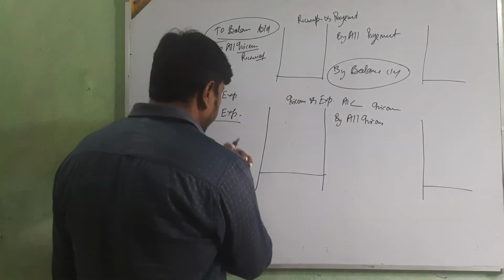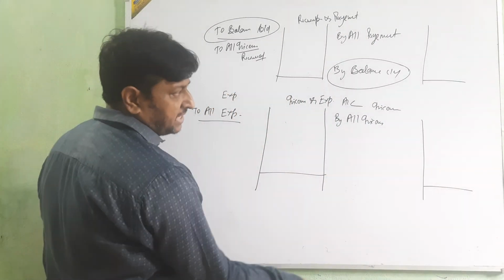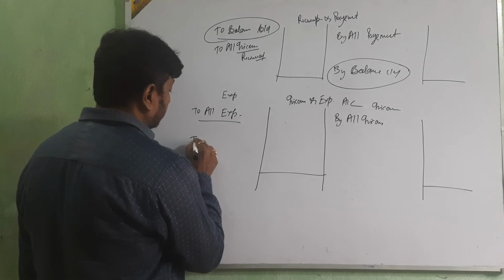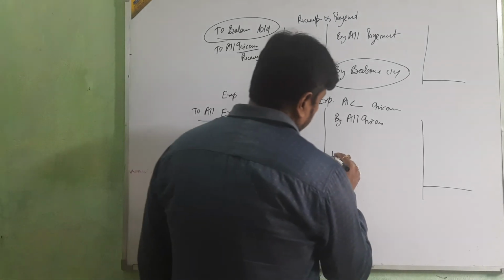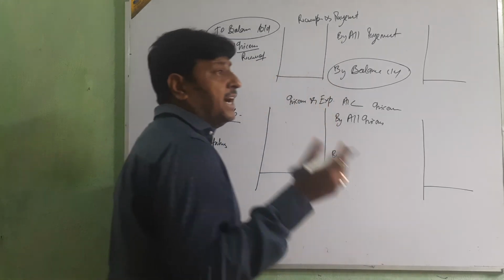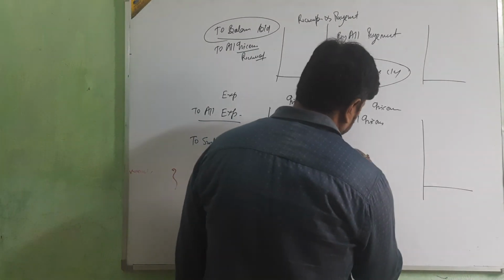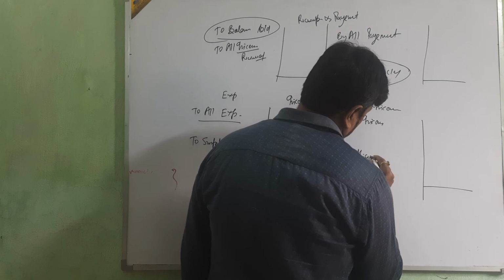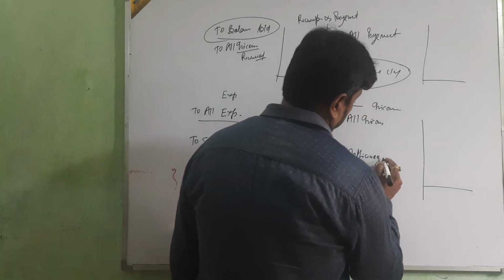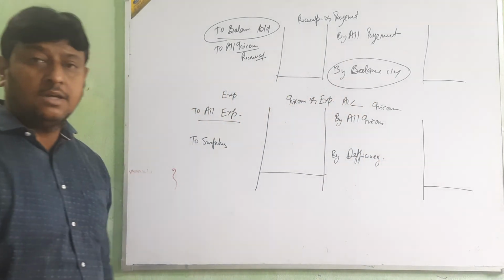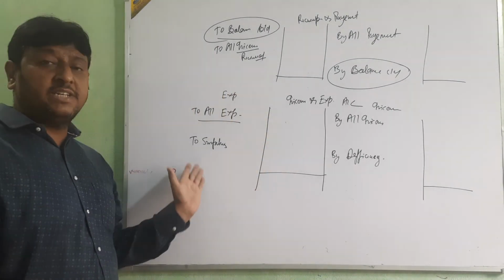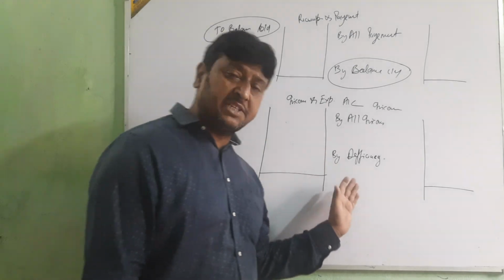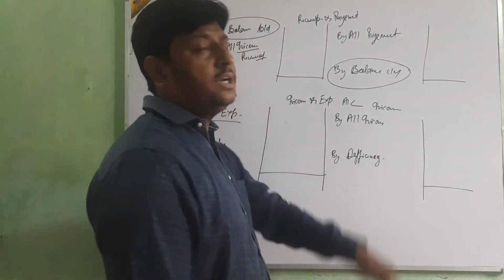If the income side is more than the expense side, it is surplus, and if the expense side is more than the income side, it is deficiency. One more name for surplus is income over expenditure, and for deficiency, expenditure over income.